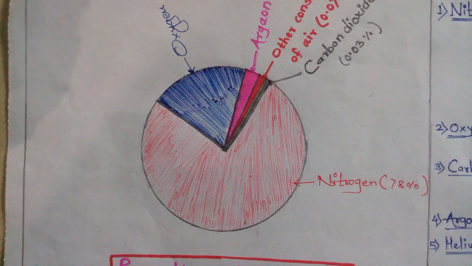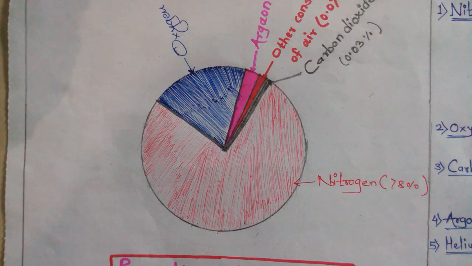Yes, very good. The layer of air around the earth is said to be the atmosphere. This one we already learned. Then which are the five layers of atmosphere? Yes, the first one is troposphere, stratosphere, mesosphere, ionosphere and exosphere. These five layers are there.